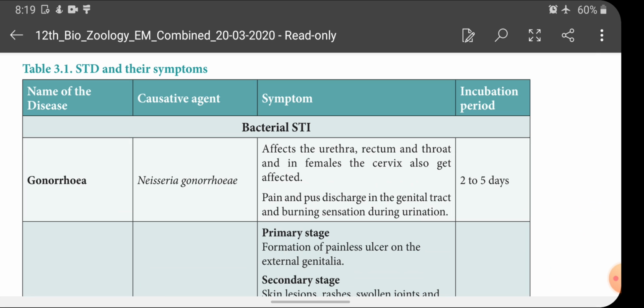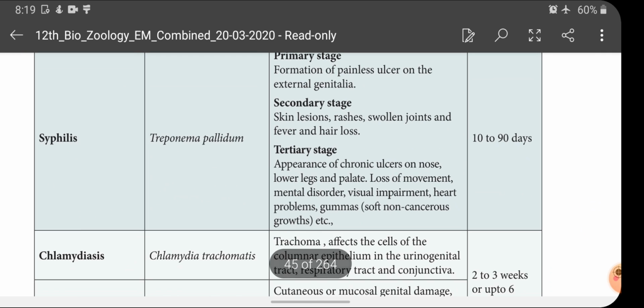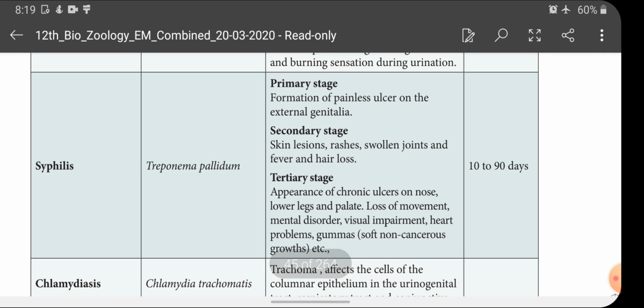What are the symptoms? The first paragraph talked about the parts affected by gonorrhea. In the next paragraph, the symptoms: pain and pus discharge in the genital tract and a burning sensation during urination, and the incubation period is 2 to 5 days. And the next disease we are going to see is syphilis. Syphilis is caused by the bacterium Treponema pallidum.